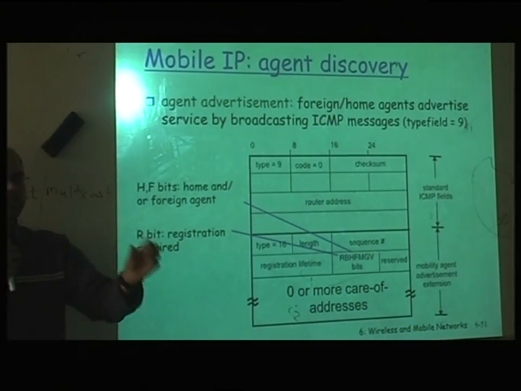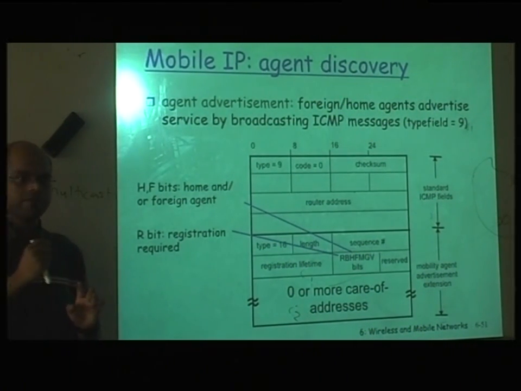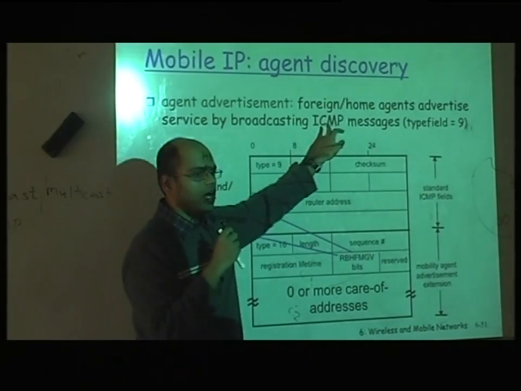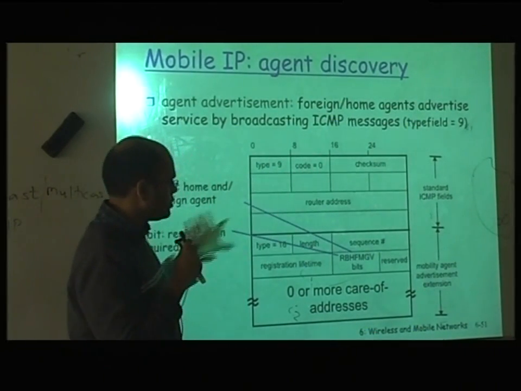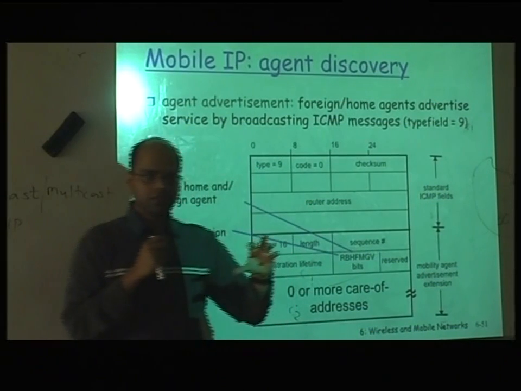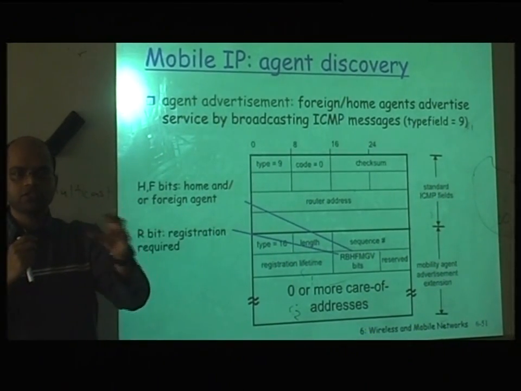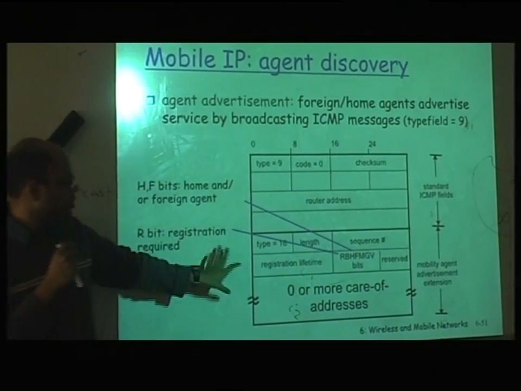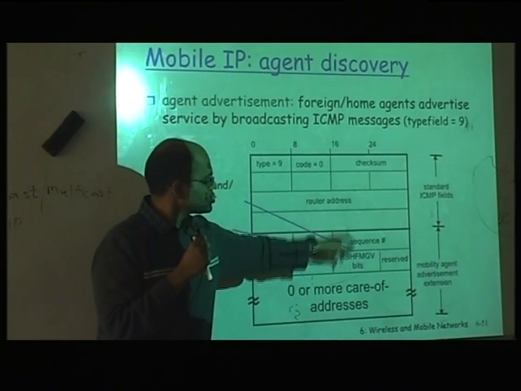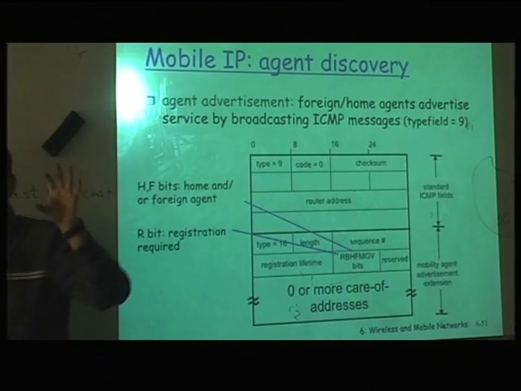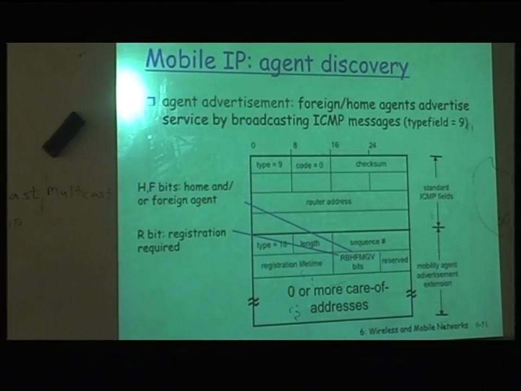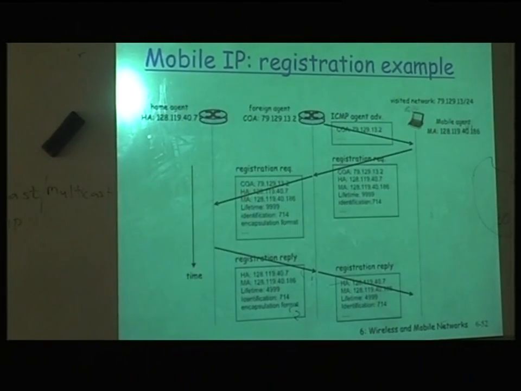You just want to see whether the other router is alive or not. So all of these messages will go through ICMP. Even the discovery of the agent, when you join a new network and you want to discover whether there is an agent or not, and you want to register and so on, all of that will use ICMP packets. It's a standard packet run at the IP layer, and this is what we need.